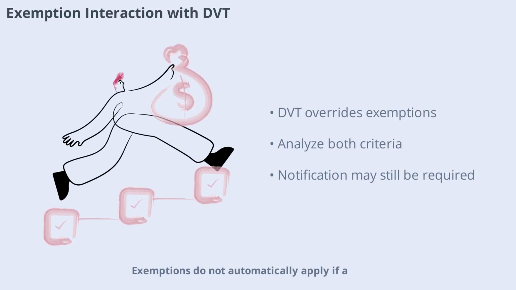Exemptions do not automatically apply if a transaction independently breaches the deal value threshold. This means that even if a deal qualifies for an exemption, it may still require CCI notification if its value exceeds 2,000 crore and the target has substantial business operations in India. Practitioners must analyze both exemption and DVT criteria for each transaction.